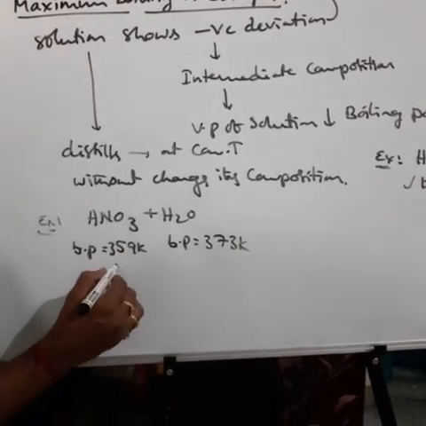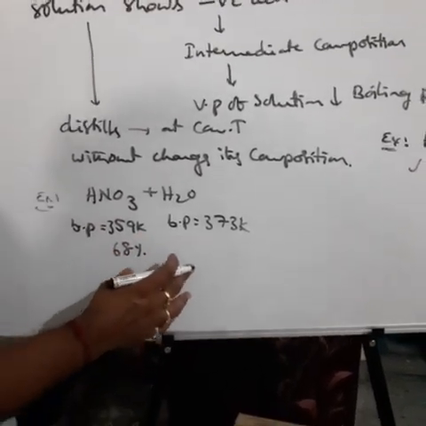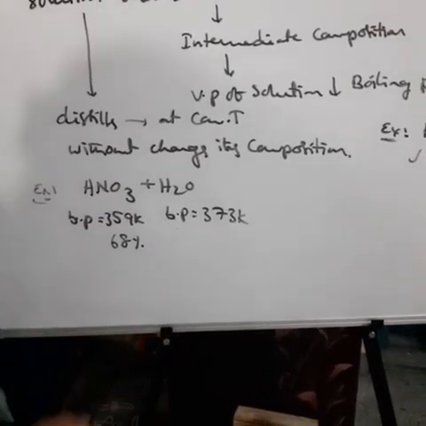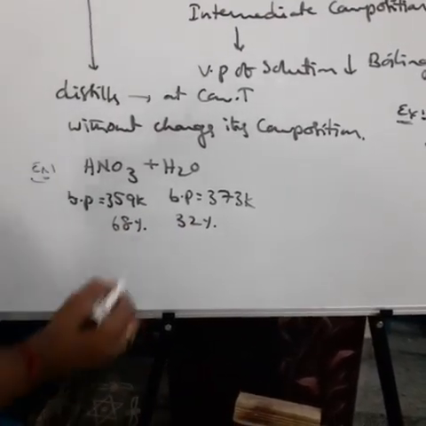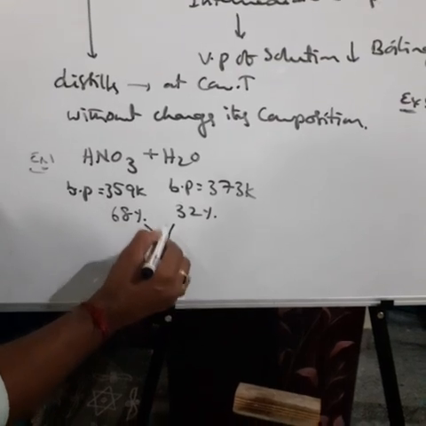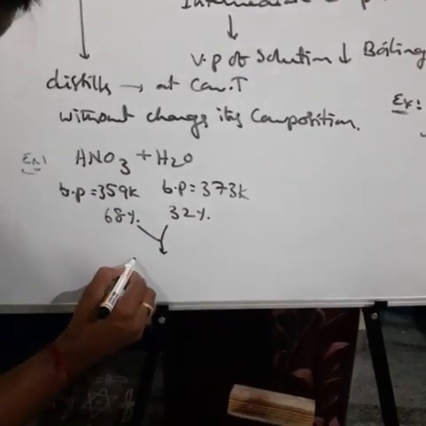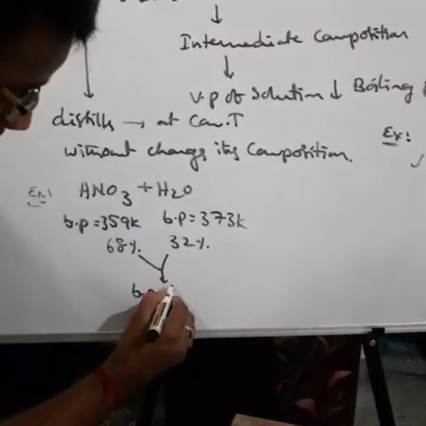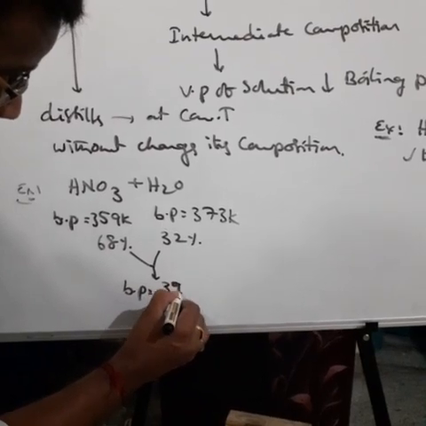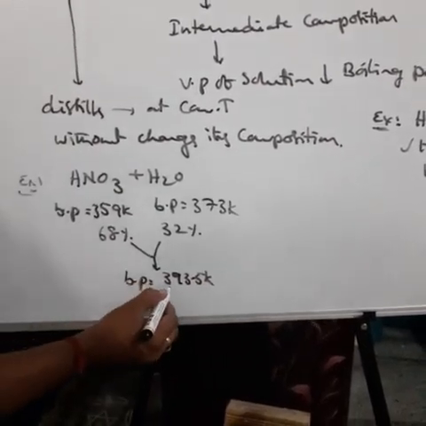Here the composition of this solution is 68% HNO3 and 32% water. On mixing these two liquids, we obtain the solution. The boiling point of that liquid mixture is 393.5 Kelvin.